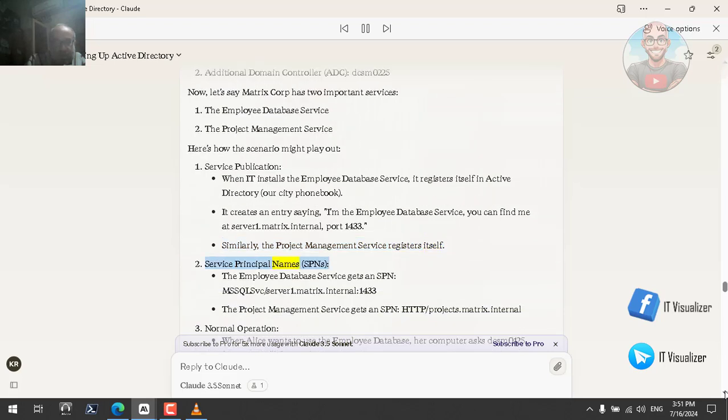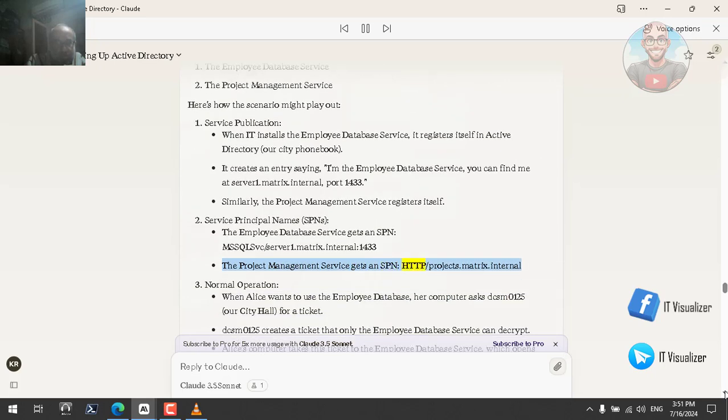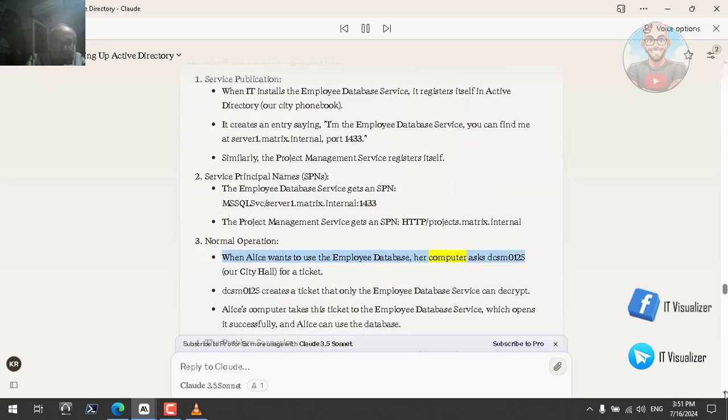Service Principal Names, SPNs. The Employee Database Service gets an SPN, MSSQLSvc/server1.matrix.internal:1433. The Project Management Service gets an SPN, http://projects.matrix.internal.